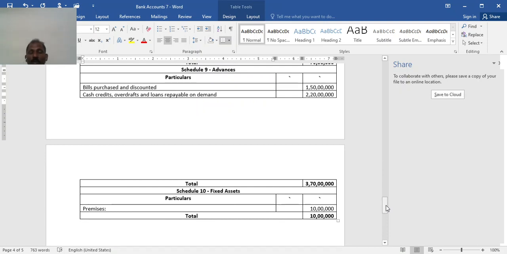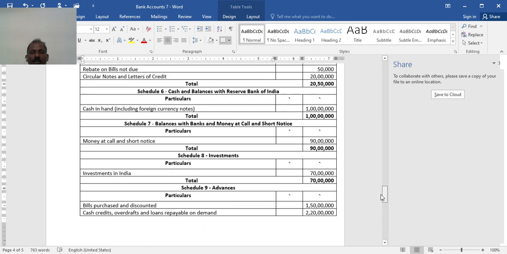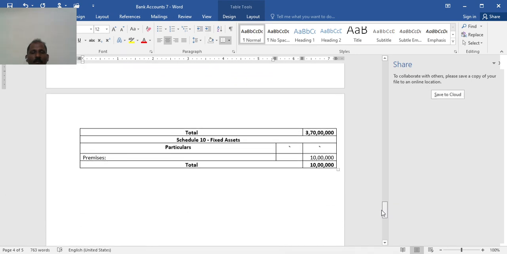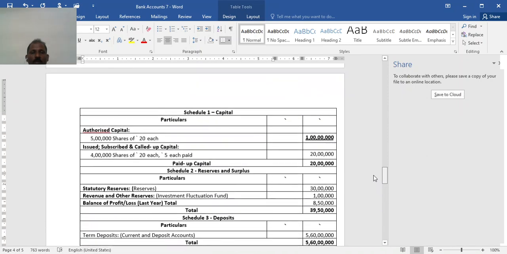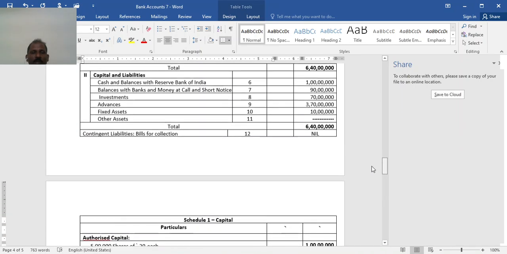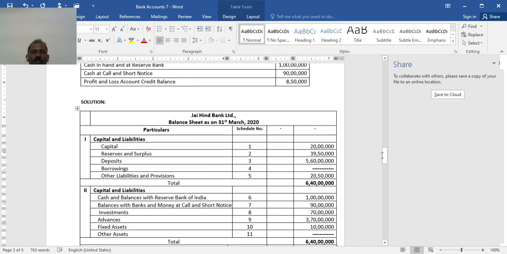Total 3 crore 70 lakh. And fixed assets 10 lakh. No others. Schedule 11 is not there. So now prepare the balance sheet.